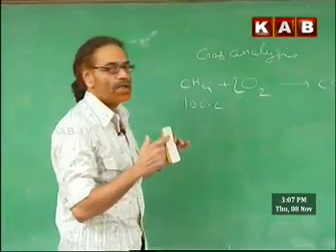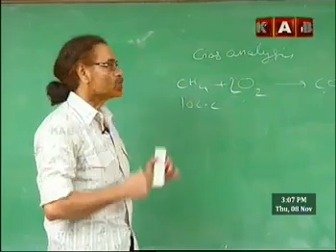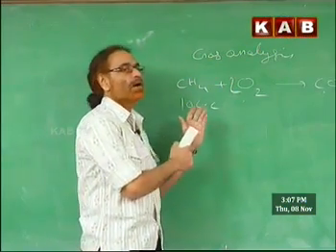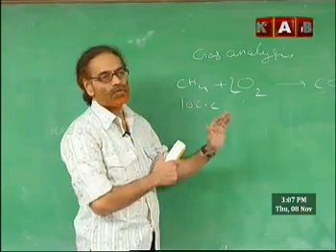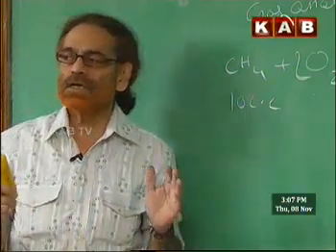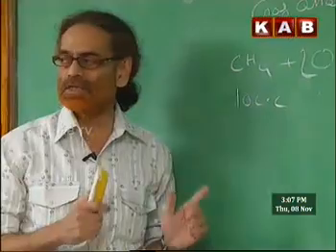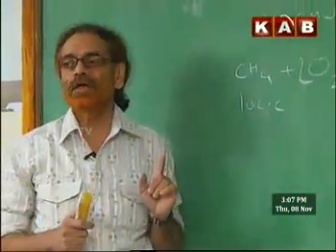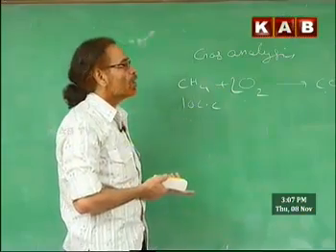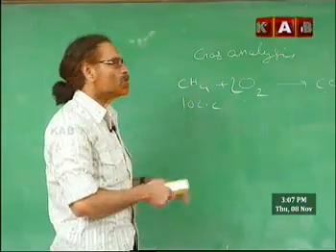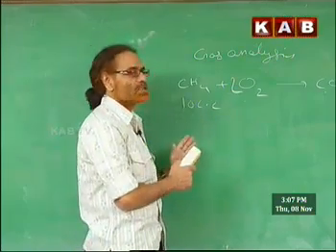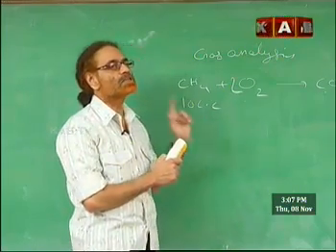Measurement of volume under similar conditions is concerned. So when methane is burnt in oxygen, carbon dioxide and water form. Suppose this is performed and our measurements are made at room temperature, water will be in the liquid state. When it is in the liquid state, it will not be accounted for in our measurement. So we ignore water. While doing this work, we should only concentrate on the substances which are in the gaseous state.